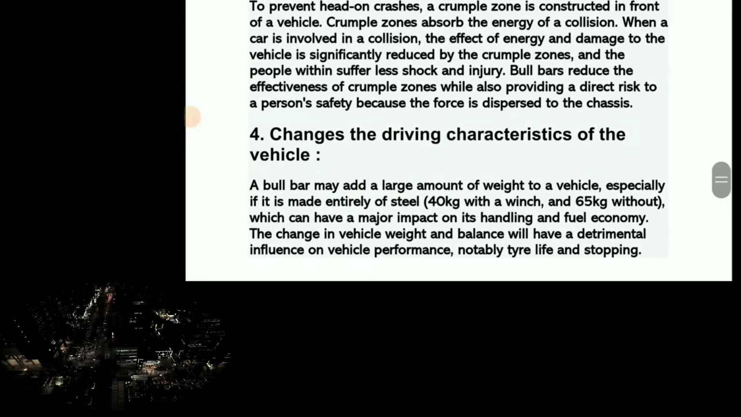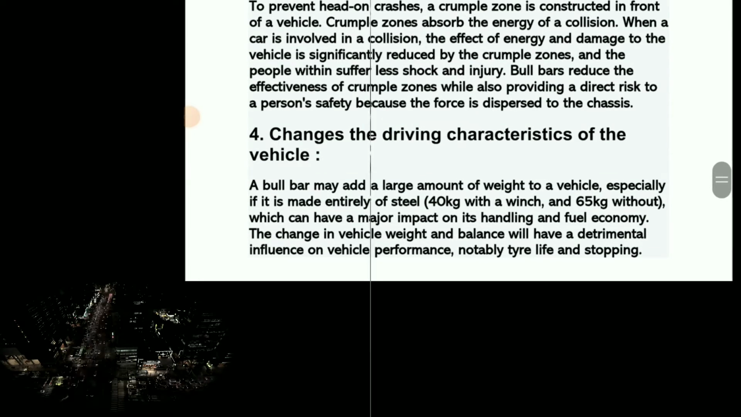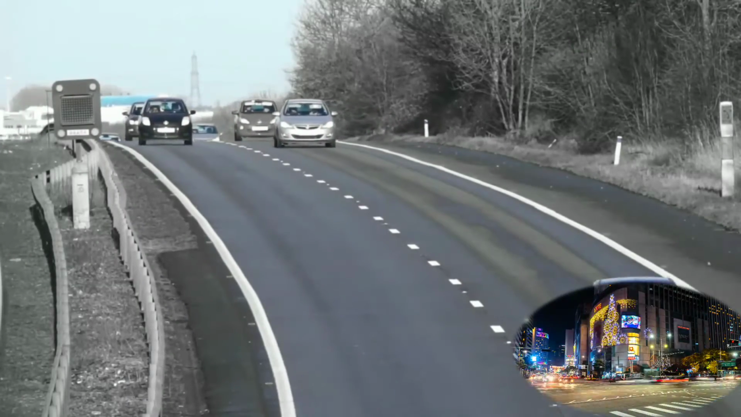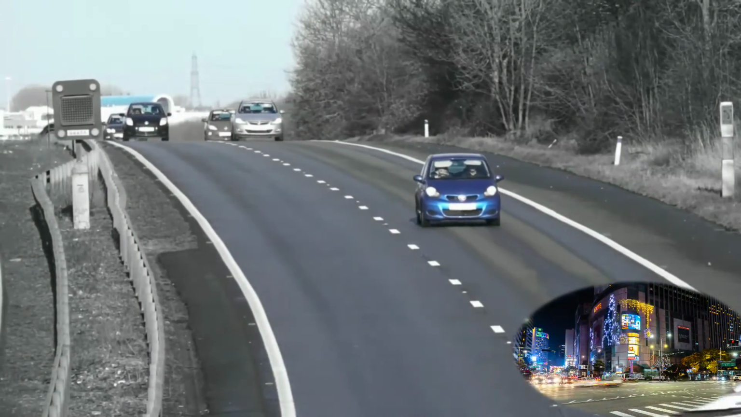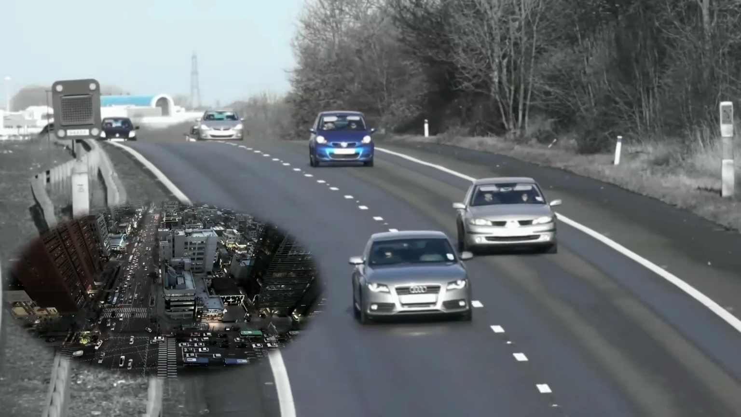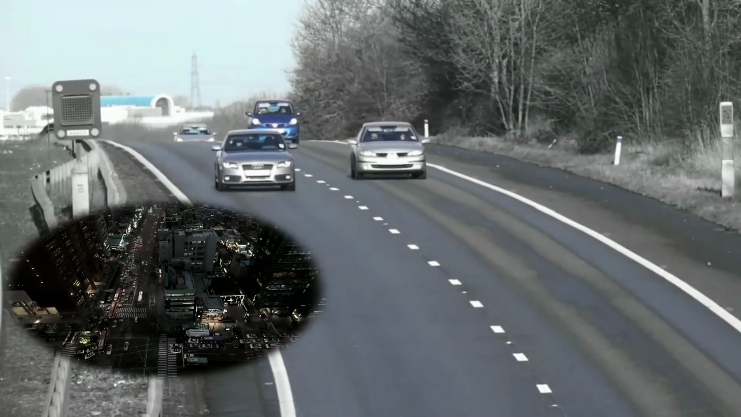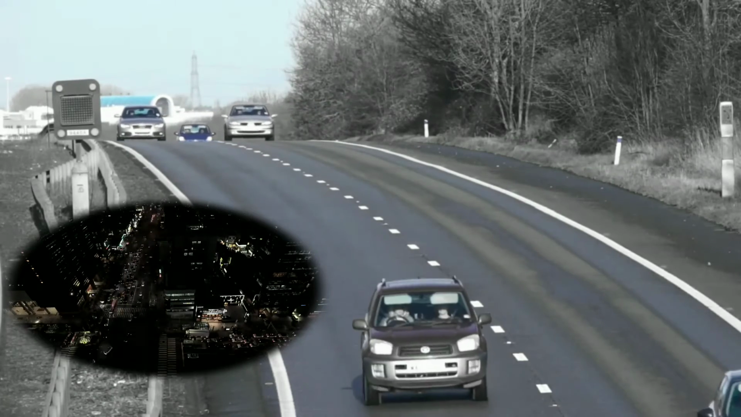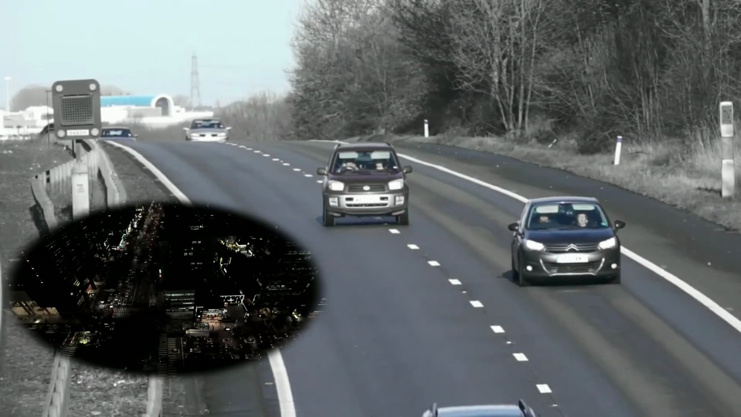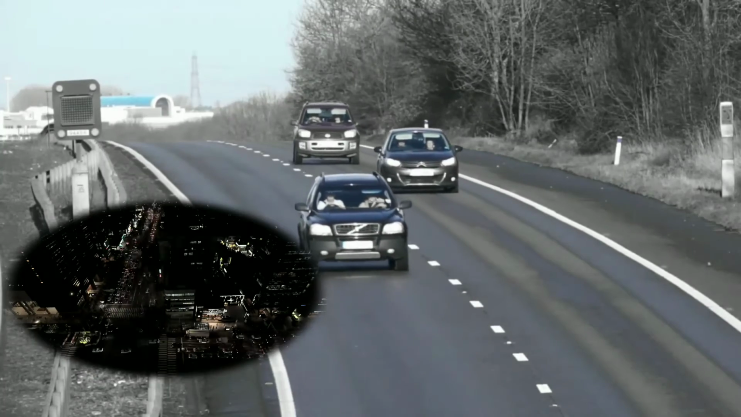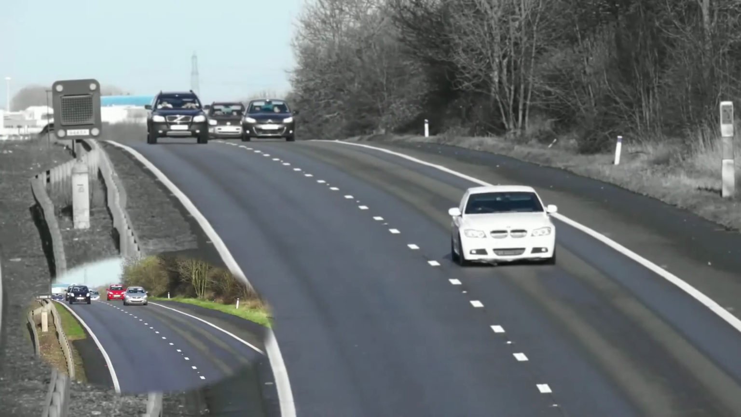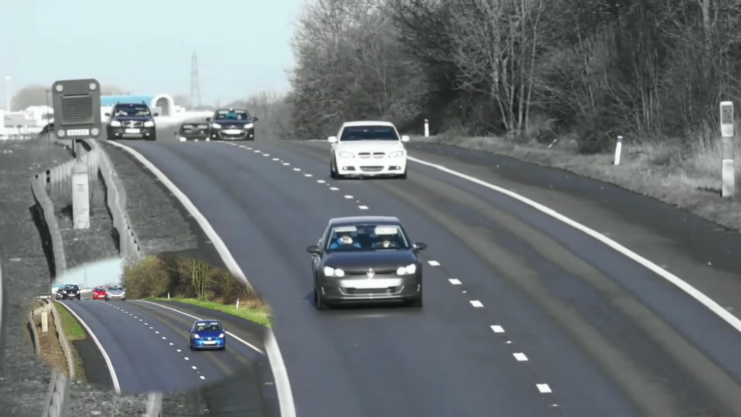3. Damage to the chassis. To prevent head-on crashes, a crumple zone is constructed in front of a vehicle. Crumple zones absorb the energy of a collision. When a car is involved in a collision, the effective energy and damage to the vehicle is significantly reduced by the crumple zones, and the people within suffer less shock and injury. Bull bars reduce the effectiveness of crumple zones while also providing a direct risk to a person's safety because the force is dispersed to the chassis.